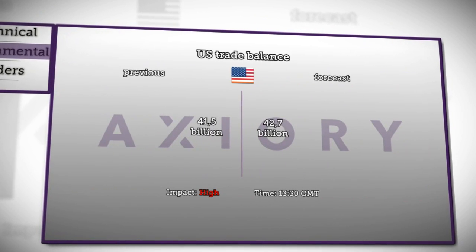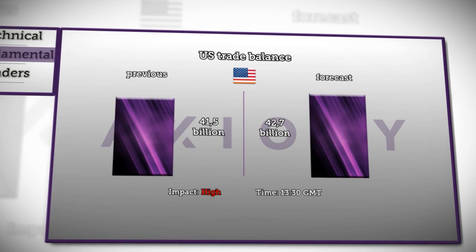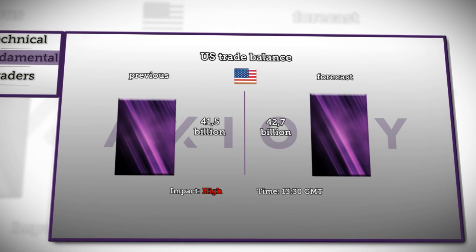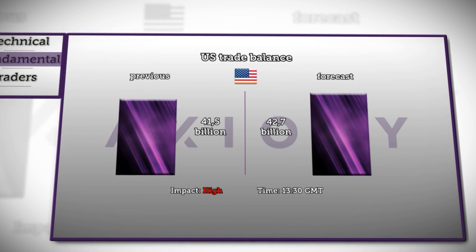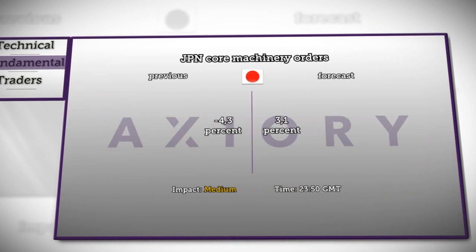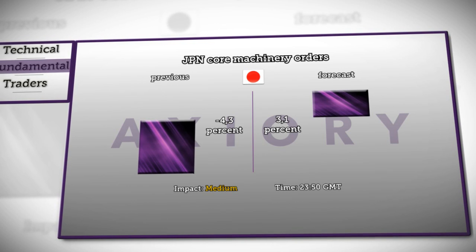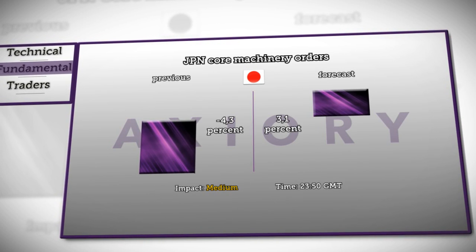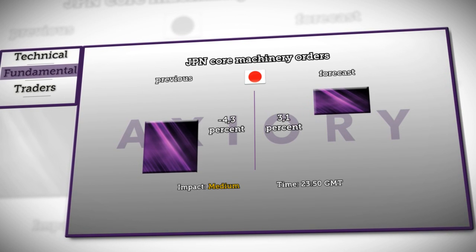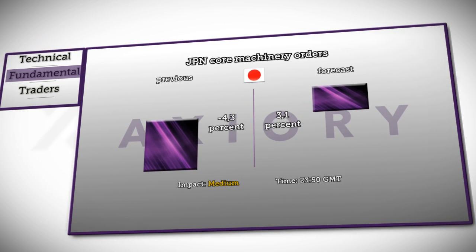Next at 1:30 p.m. GMT, the Bureau of Economic Analysis will report data about the trade balance in the U.S. It is expected to worsen in deficit from $41.5 billion to $42.7 billion. Analysts are also awaiting a high impact on the dollar. The last news for today will concern Japan's core machinery orders published by the Cabinet Office at 11:50 p.m. GMT. This is expected to rise by 3.1% compared to the previous decline of 4.3%. This news is expected to have a medium impact on the yen.